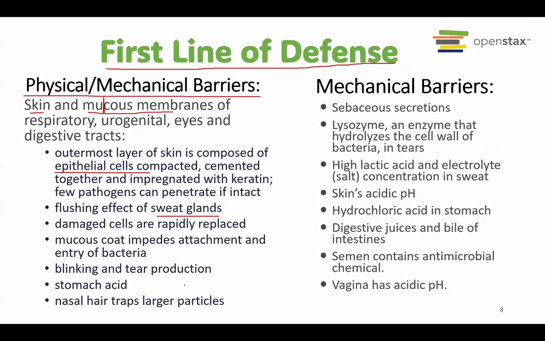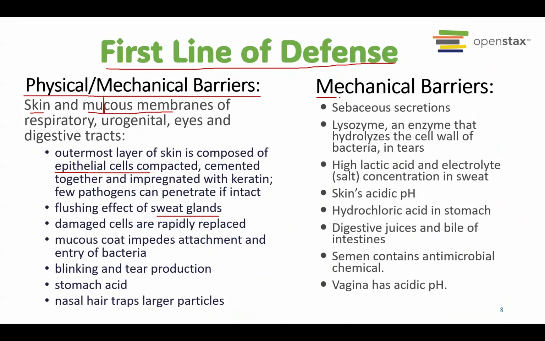Blinking and tear production are also another type of physical mechanical barrier. The acid in the stomach can also kill some bacteria. Hair in our nose can also trap many larger pathogens. So this is the physical and mechanical barrier, which is the defense mechanism that prevents the entrance of pathogens.